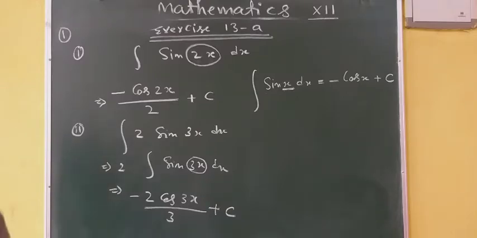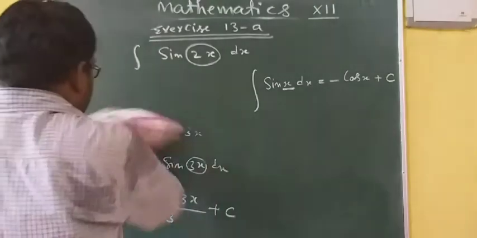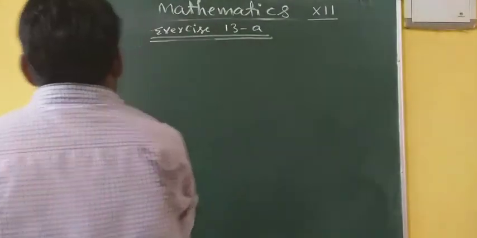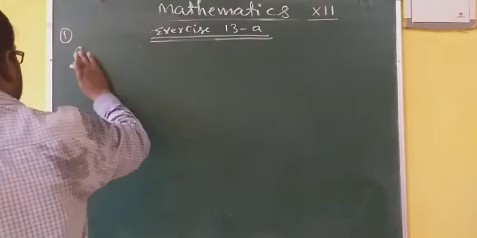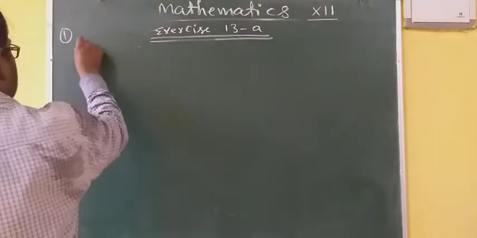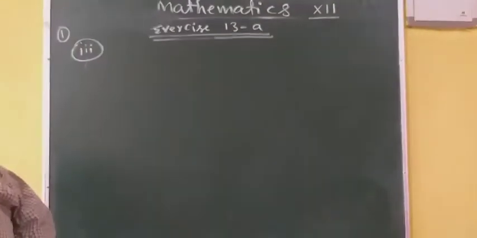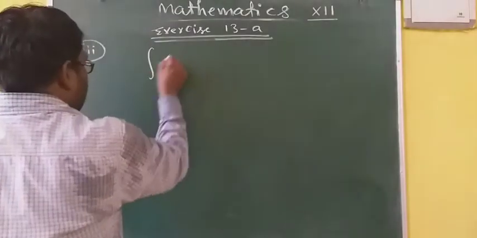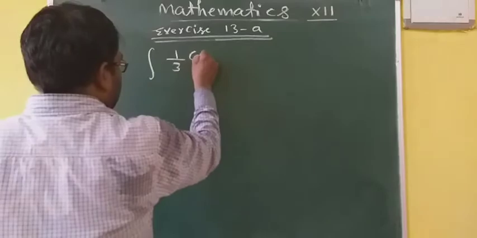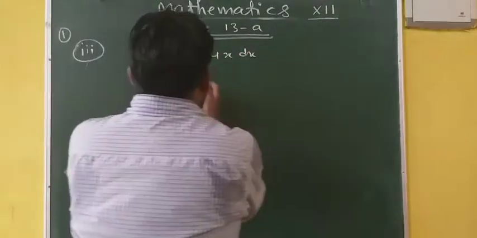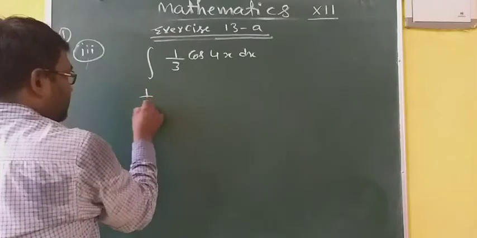Question number 1, third part: integration of 1 by 3 cos 4x dx. Of course, 1 by 3 will be taken out.